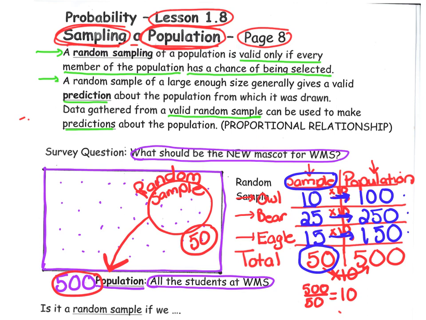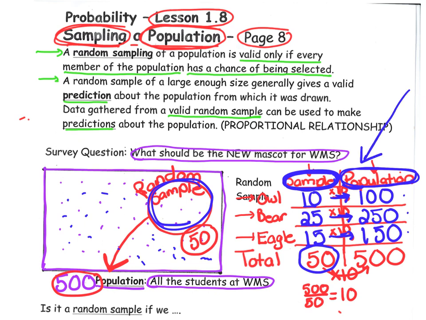If the sampling is done correctly and every member of the population has a chance of being selected in the sample, then what's true for the sample will be true for the population. This is how we can make predictions about a larger group based on just a small bit of information. As long as the sample is properly collected and every member of the population has a chance of being selected, we can make the kind of predictions we just did.